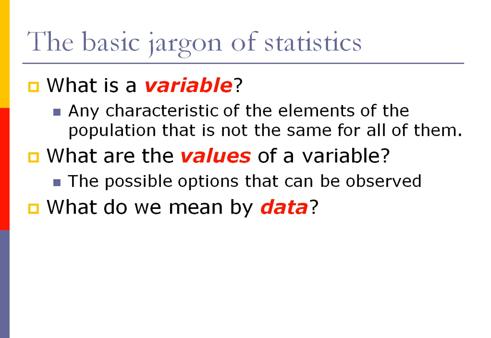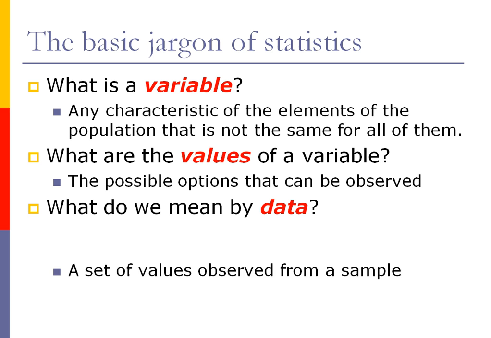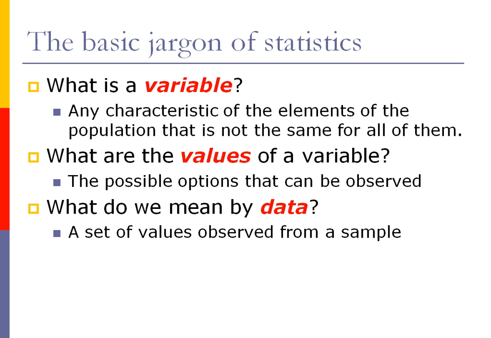Now, what do we mean by data? Data is another word that is used quite a bit in statistics, and by data again we're going to mean any set of values that we have observed from a sample. So we collect a sample, we observe the values of the variable for the elements of that sample. That will constitute the data. Okay? Data can actually reflect observations of several variables, but it's pretty much what we've observed. And once again, we're going to see more details on this later.